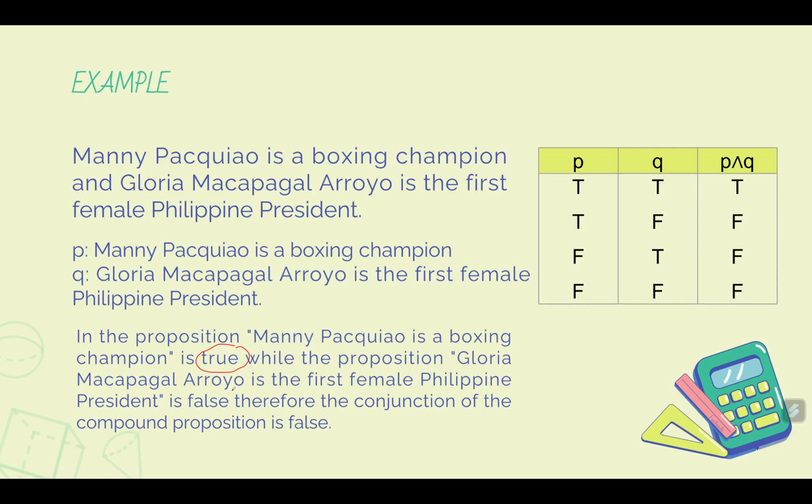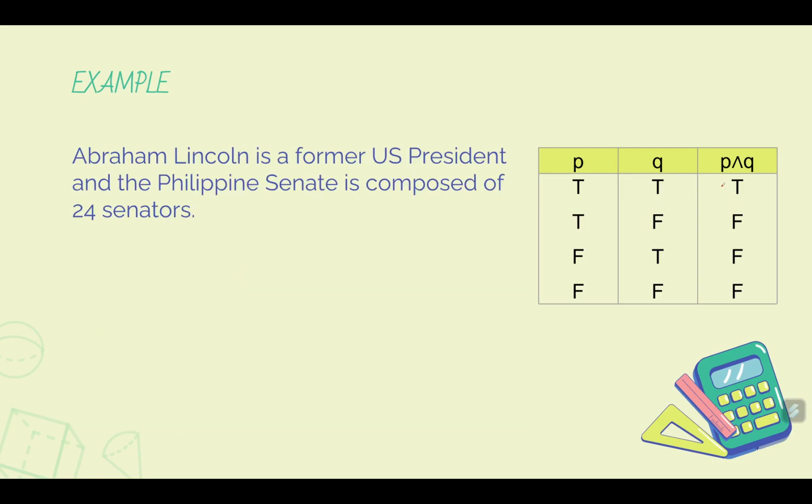Because the first female Philippine president was Cory Aquino. Okay? So, in this case, the statement P is true, but our statement Q is false. So, again, the combined statement P and Q is false.